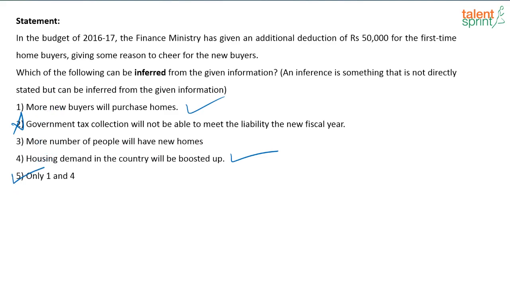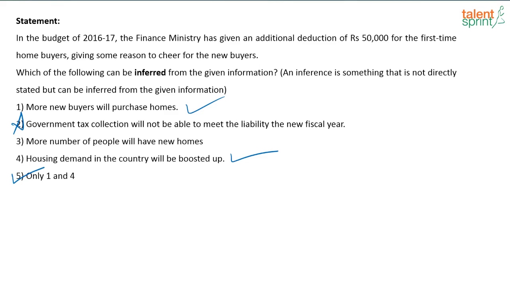Option 3 is not actually incorrect, but when you look at the correctness, what can be inferred? More people will start buying homes. That is why this deduction is given, and the demand to buy houses will increase. So when you look at the options, 1 and 4 would be a more correct option to choose than option 3 alone, because the straightforward inference that you get is option 1. Similarly option 4 also seems to be correct. So we go with option 5.